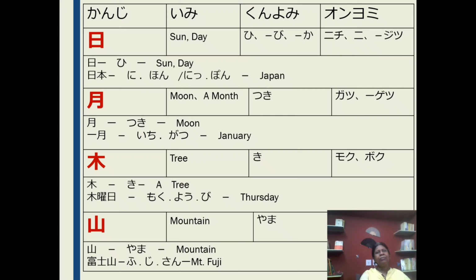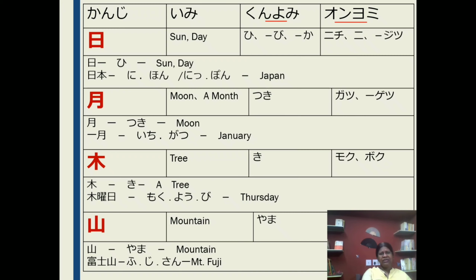We know that Japan borrowed kanji from China. So in Japanese kanji, we have two types of reading. One is kunyomi, the Japanese reading, and onyomi, the Chinese reading. Let's start. Hi. This kanji means sun and day. Kunyomi: hi, bi, ka. Onyomi: nichi, ni, jitsu. Hi, sun and day. Nihon. Nihon or Nippon, meaning Japan. Yes, now we call Japan Nihon, but before it was called Nippon.